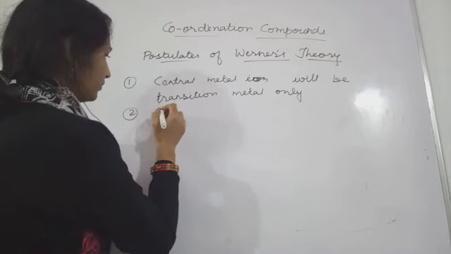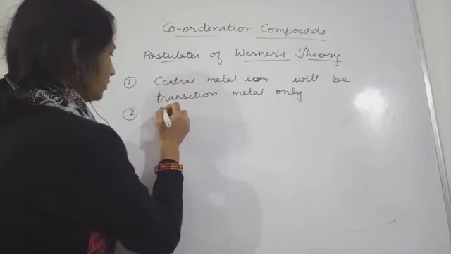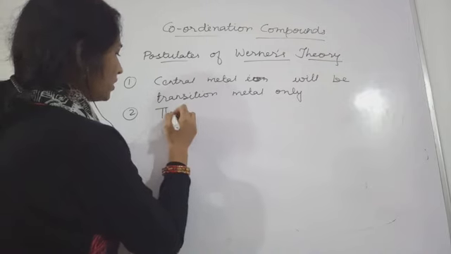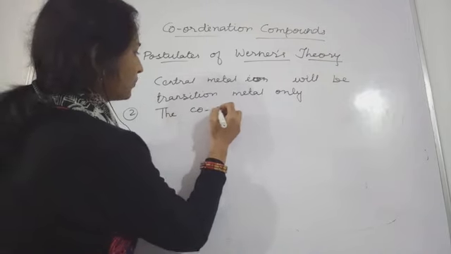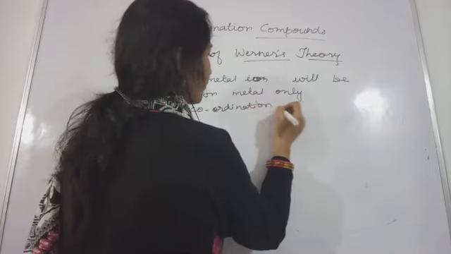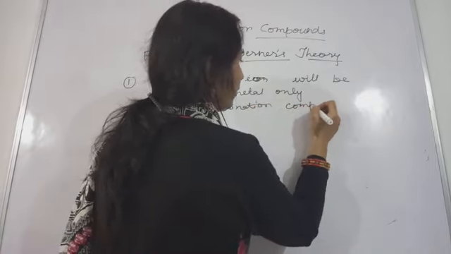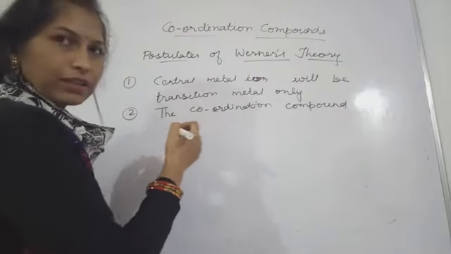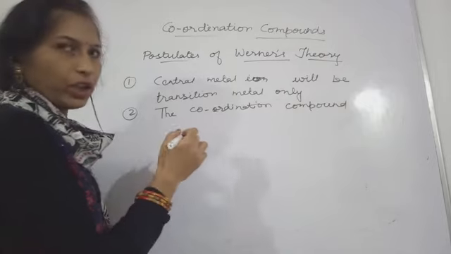Second is the compound, the coordination compound, will show that special property of coordination compound.